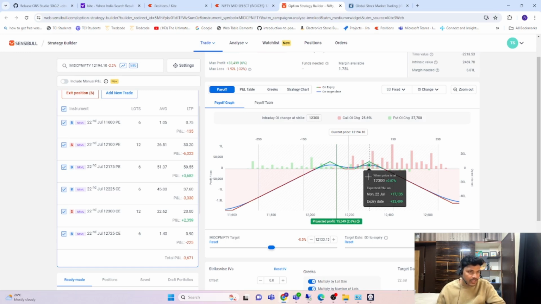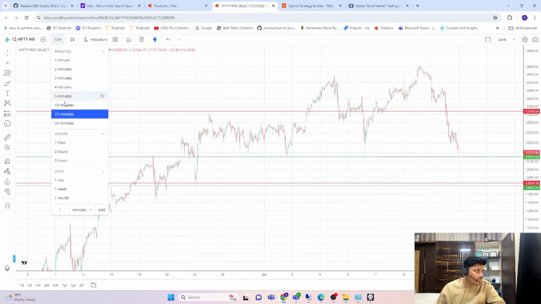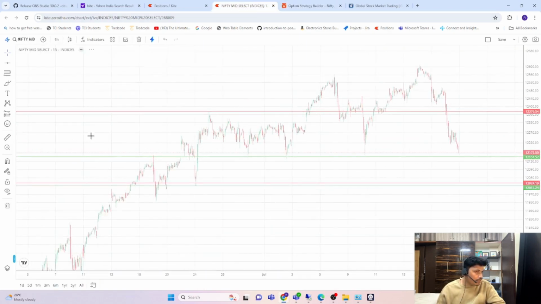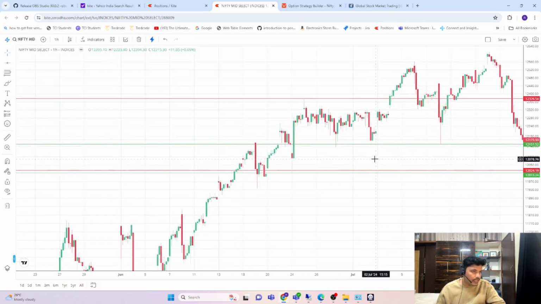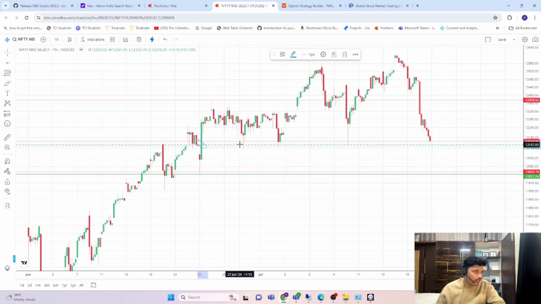I will do the fresh entry, because on the positive side, if I consider the chart, again it will close in this range only as per my plan. Suppose I go to the chart, and consider a 1 hour candle from last Jan 24th 2024 till now, it will come here in this range and it will go up.